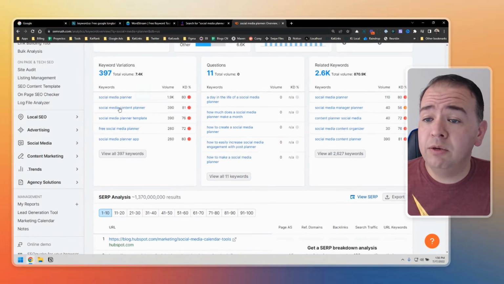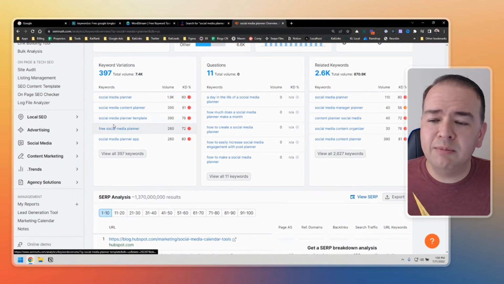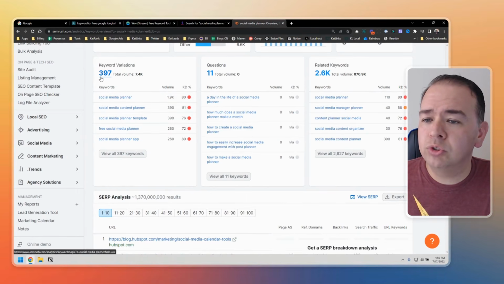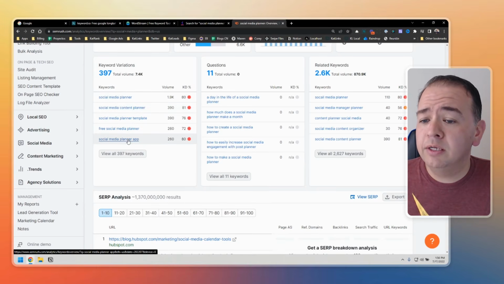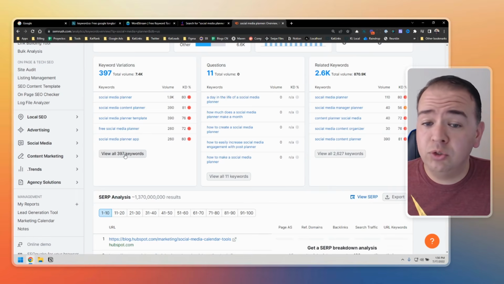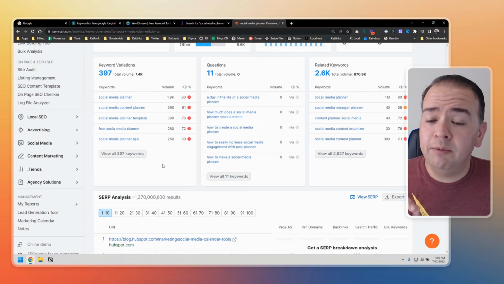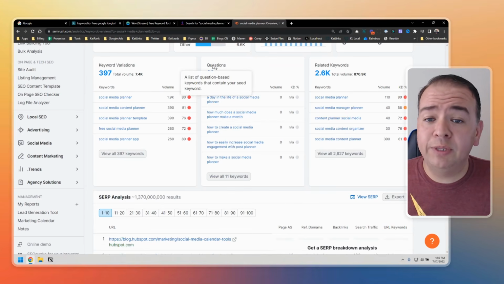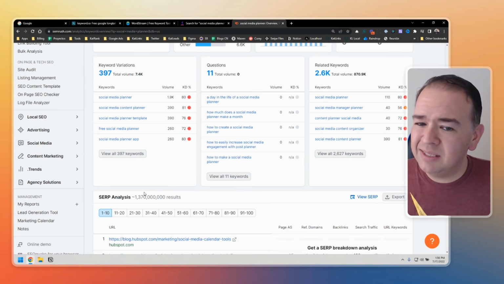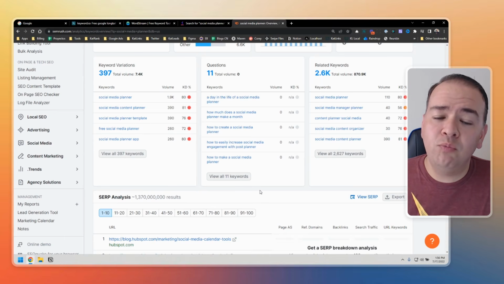And here you get the keyword variations, which are pretty similar to what we got in the other tools, 397 keywords. Social media planner, social media content planner, social media planner app. You can click here to view all the keywords. But I wanted to show you SEMrush because they also have a pretty good feature here related to questions. It's kind of the same, but it gives you data on what people are searching for and how you can use that.